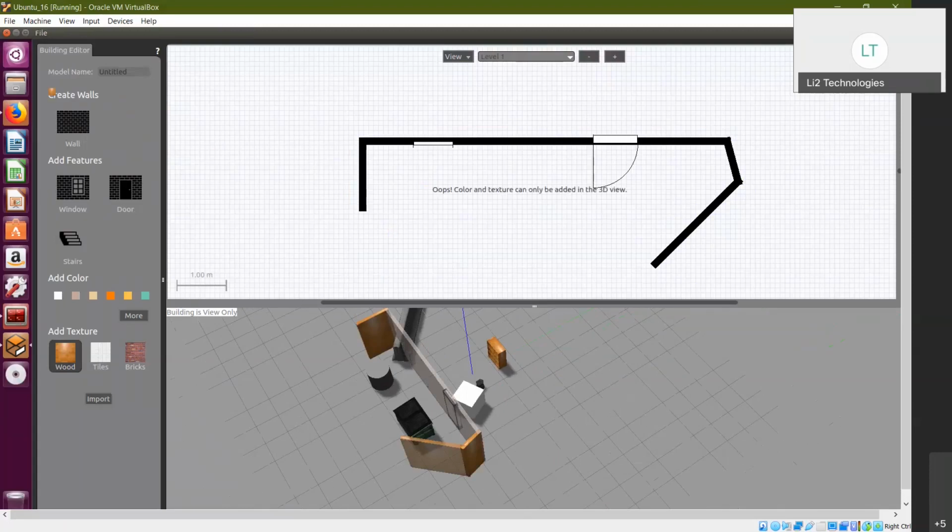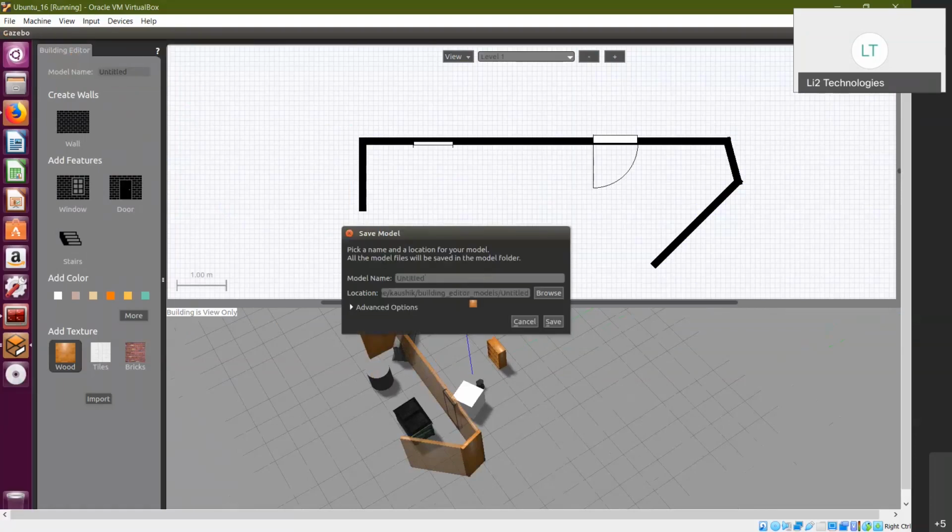The environment that you saw in the RDS was also created using the block, the world editor here, the building editor. You can use save, and then you can save this model somewhere in your building editors.